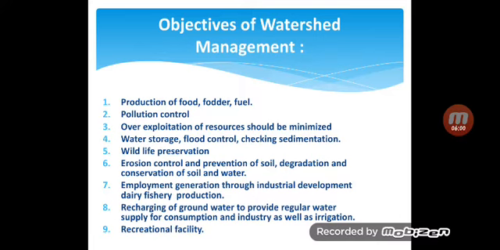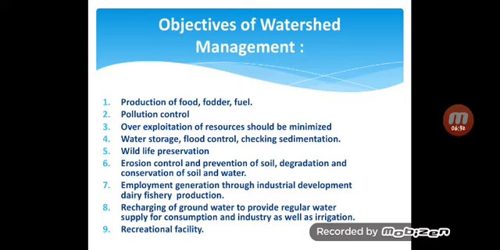Erosion control: we can control erosion, prevent soil degradation, and conserve soil and water. So already we have seen we can conserve the soil and water, control soil erosion, and prevent soil degradation. Next, employment generation through industrial development and dairy and fishery production. We can generate employment through industrial development with the help of dairy and fishery production.